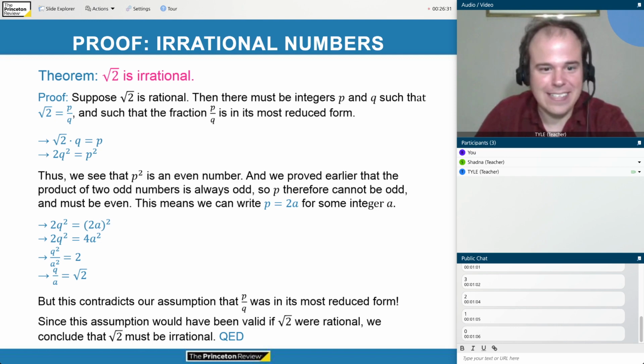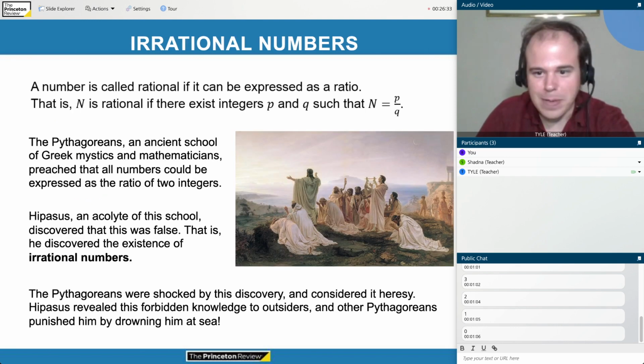And the image there is a German painting from the 1800s called "The Pythagoreans Greet the Dawn," or something like that. So those are supposed to be the Pythagoreans. All right.